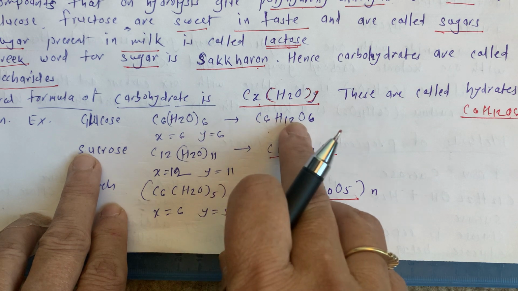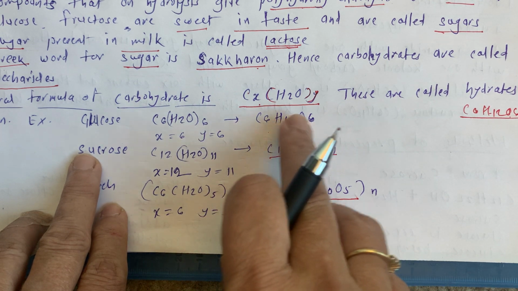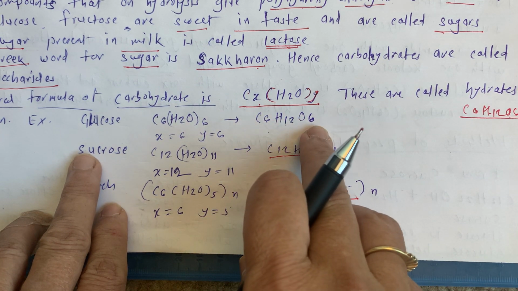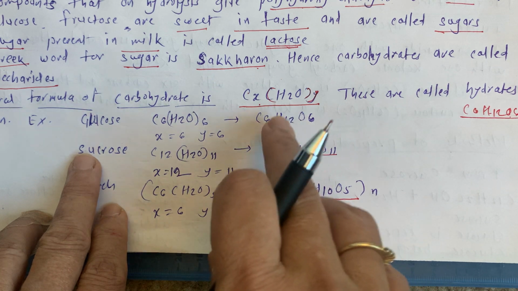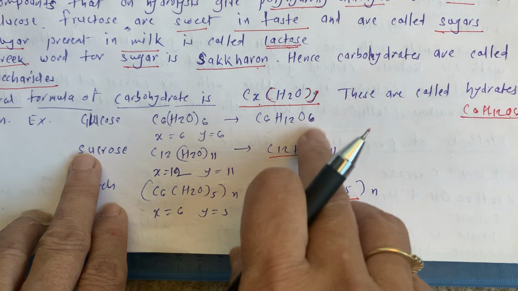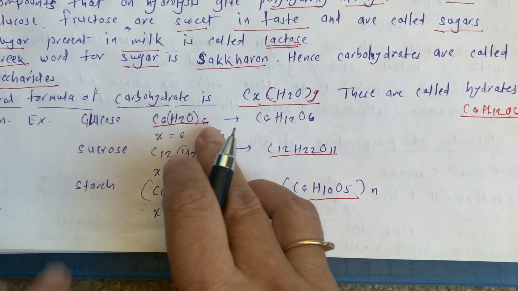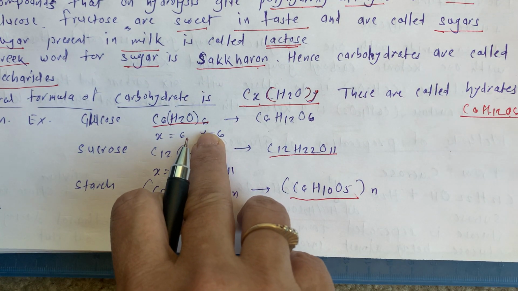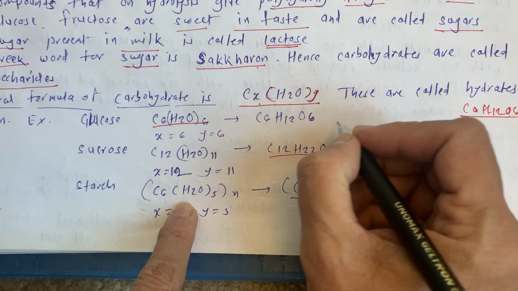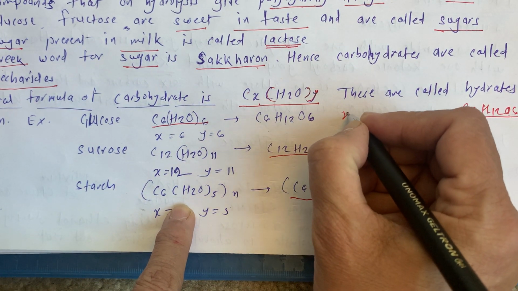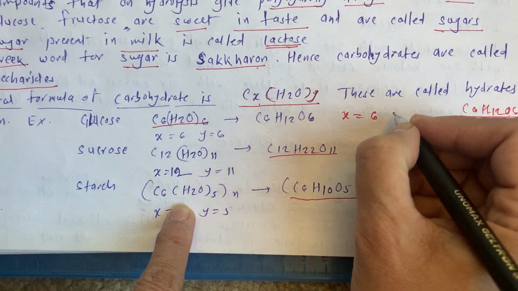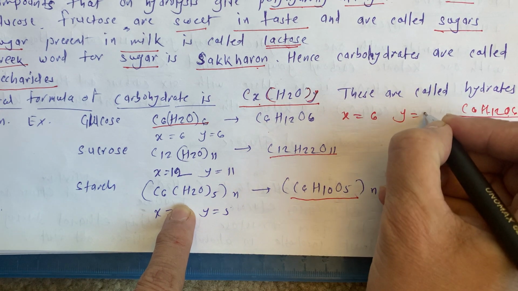Now we have to see how many hydrogens and oxygens. These are 12 and this is 6, so we can write H2O6, C6(H2O)6 like this. Means what? Here in this example, X is equal to 6 as well as Y is equal to 6.